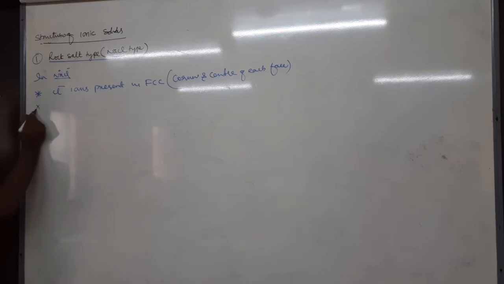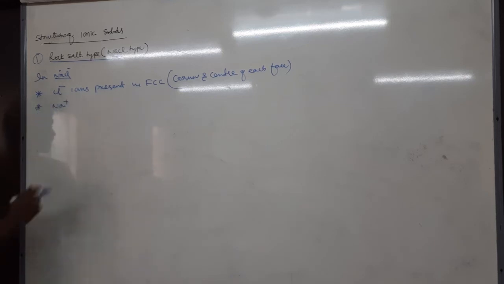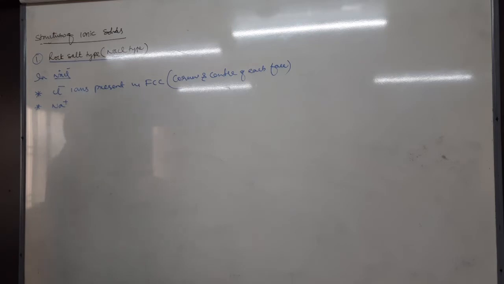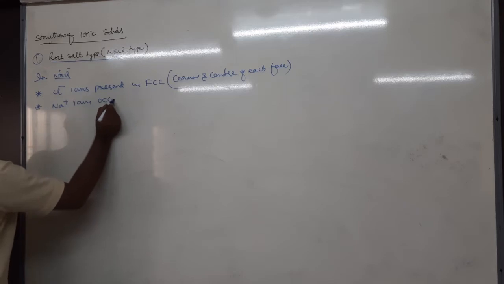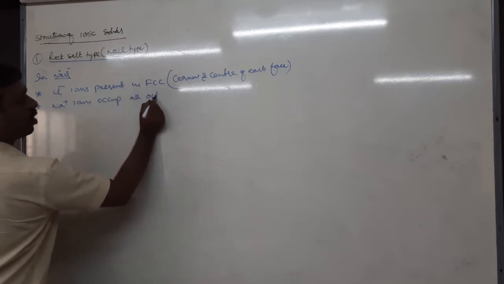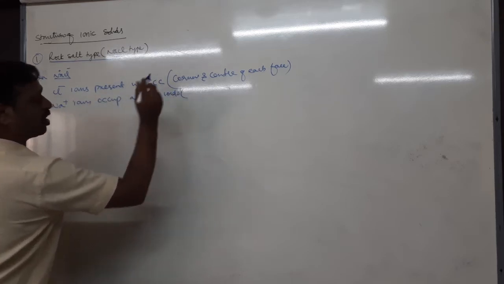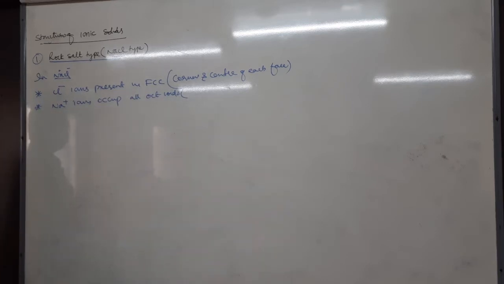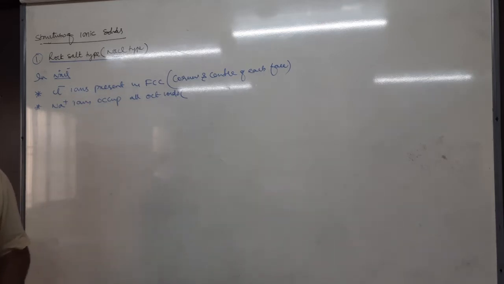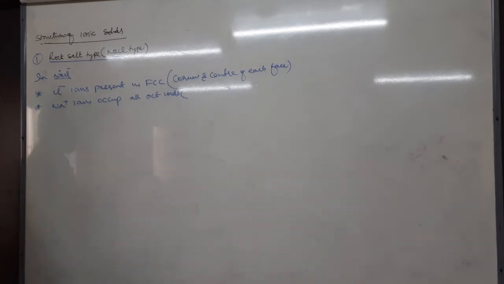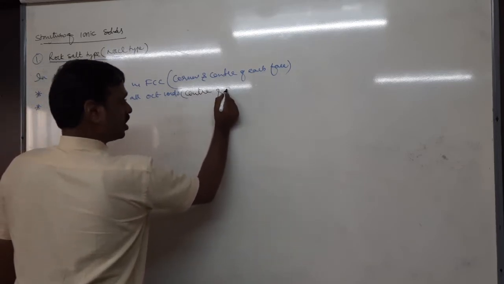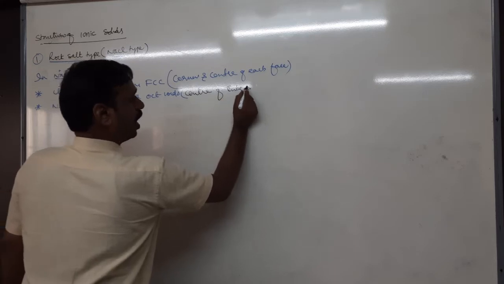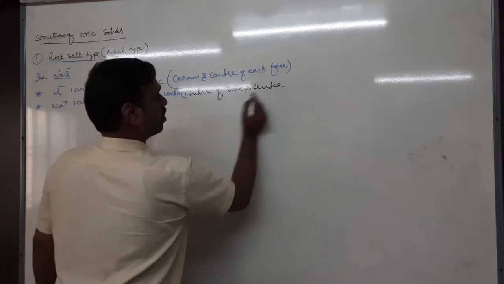Then what about Na+ ion? Na+ ions occupy all the octahedral voids. So Na+ ions occupy all octahedral voids. Tell me, we also studied where the octahedral voids are present. Locating octahedral void. Where? Very good. Center of cube and edge centers. Center of cube or center of unit cell, and center of edges.